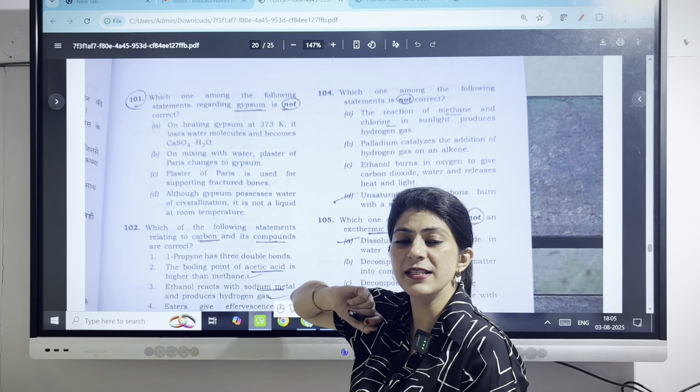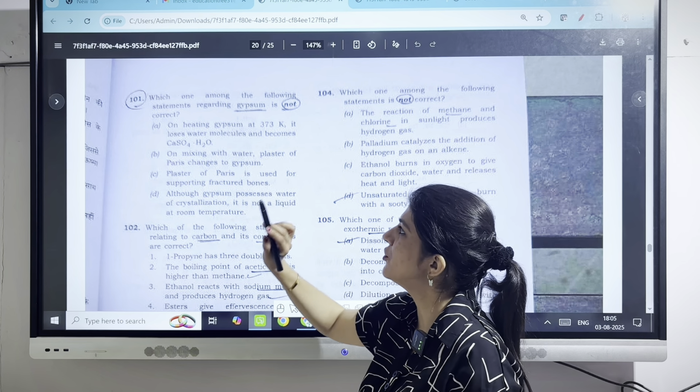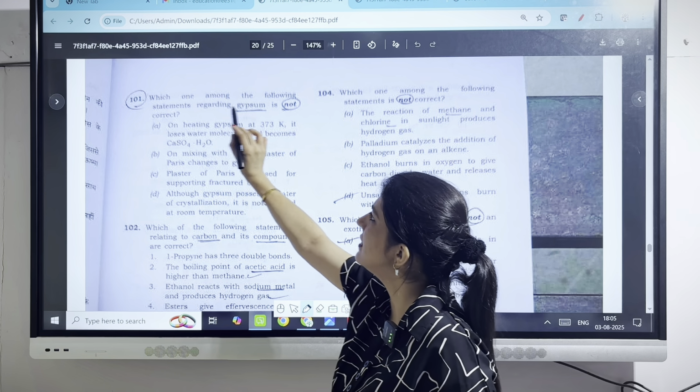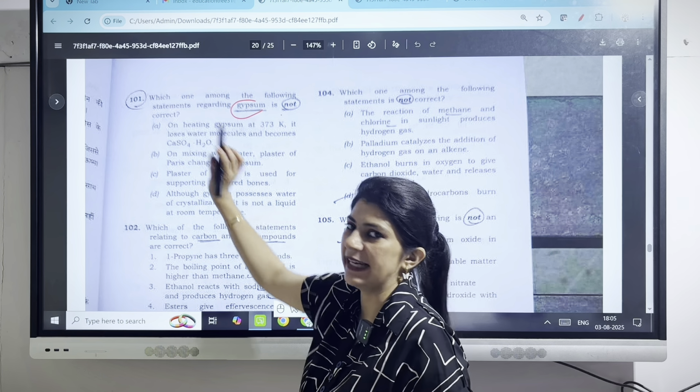Now we will be discussing the questions coming from chemistry part. The first one is, which one among the following statements regarding gypsum is not correct?